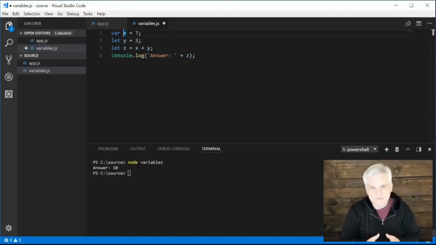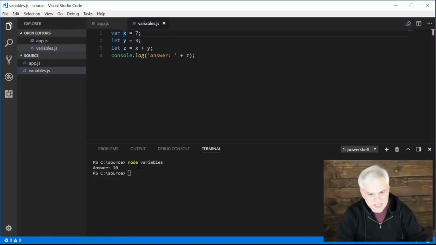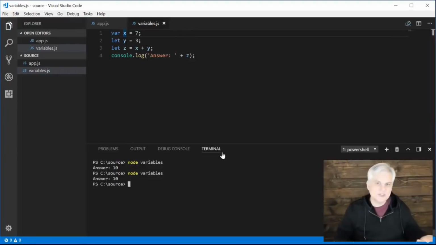In the latest version of JavaScript, however, the recommendation is to abandon var unless you really need it. Use the let keyword instead, or the const keyword, which we'll talk about in just a moment. If we were to save our application using the var keyword in line number 1 and then rerun it, nothing would change. So what's the problem with var?